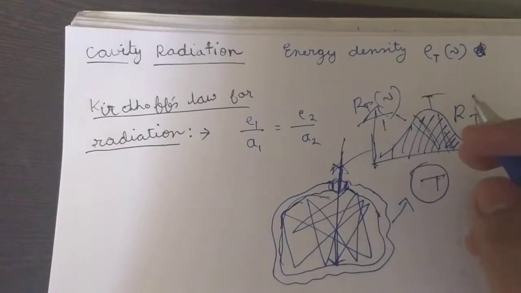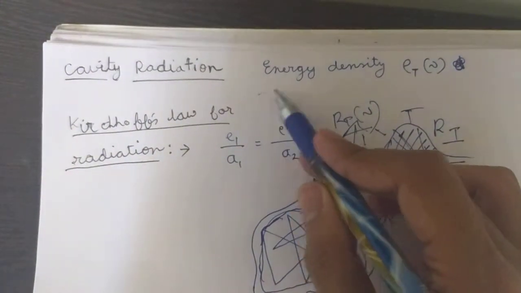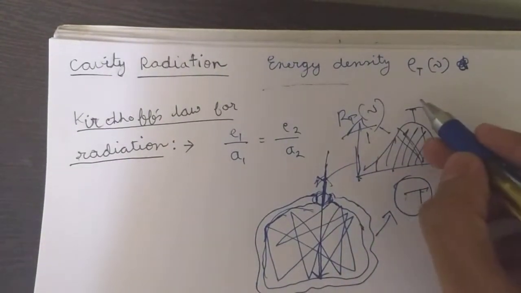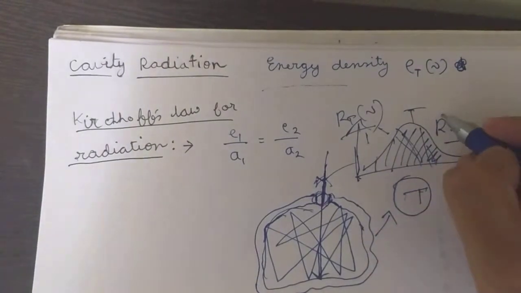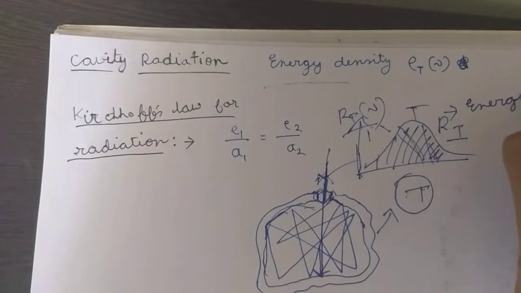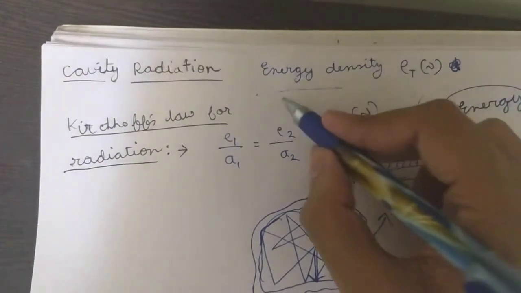So we consider another parameter, that is energy density. That is energy emitted per unit volume per unit time. It was per unit area, so we can call it the energy flux. So if it is energy flux, this is energy density.